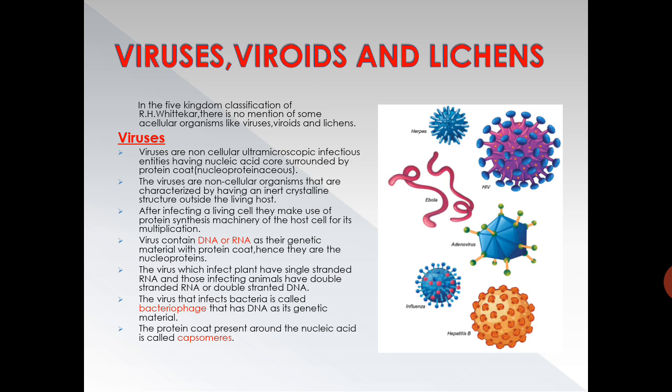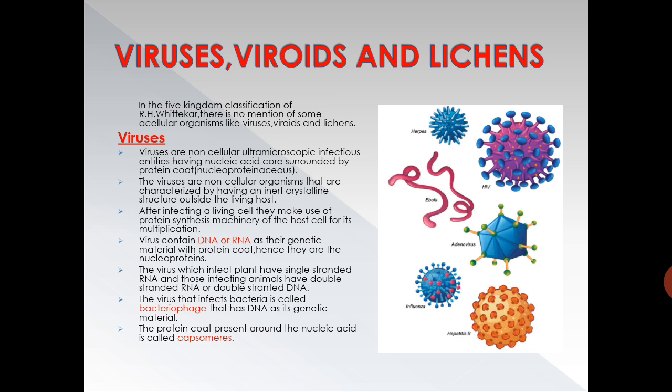Viruses contain DNA or RNA as their genetic material with a protein coat. Hence, they are nucleoproteins. The viruses which infect plants have single-stranded RNA, and those infecting animals have double-stranded RNA or double-stranded DNA, because of which we can classify them as plant viruses or animal viruses, or DNA viruses and RNA viruses.